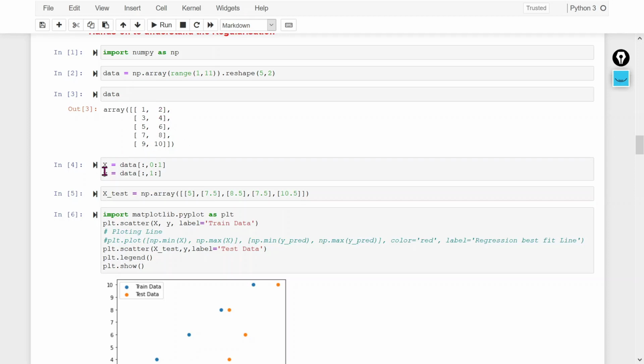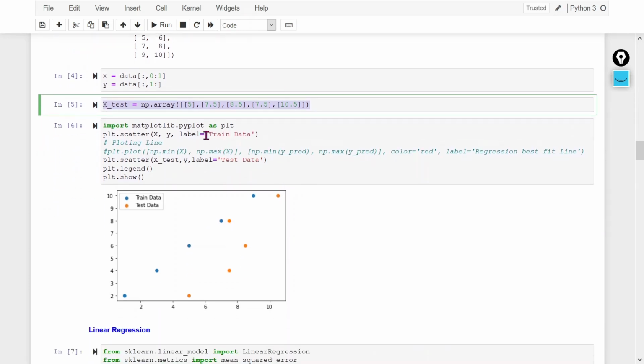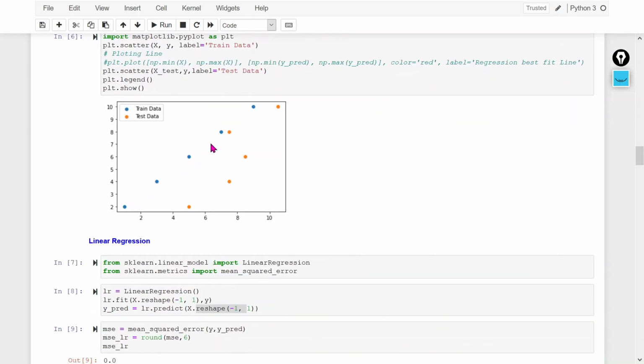If you see, this is your X, this is your Y, and this is the test data set. It means this is the unseen data set that I will use to evaluate our model. So first let me visualize this particular data set, the input and output data set, and the corresponding test data set. This is your train data set, blue, and this orange is your test data set.